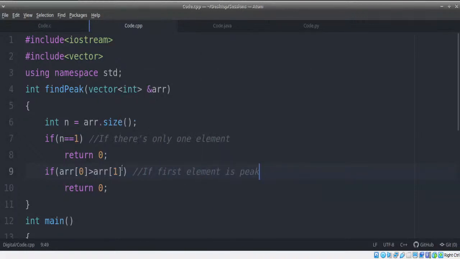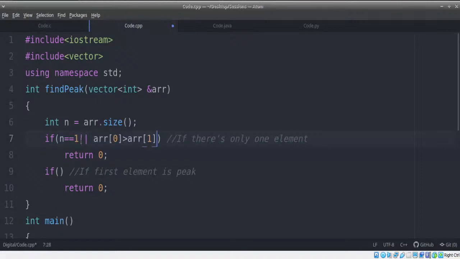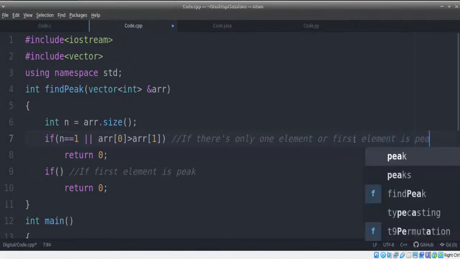Since in both of these cases we are returning 0, we can give an OR condition and combine them as well. This also we can do. But if you do this, you'll get an error because if n is let's say 1, okay, this can basically work, right? We can do this. Now, on the other hand, what if there's only one element or first element is peak?